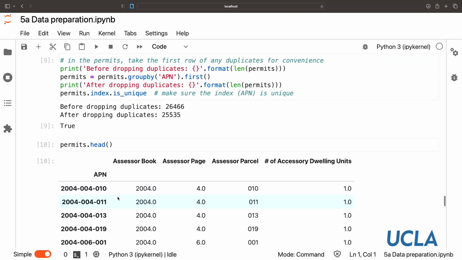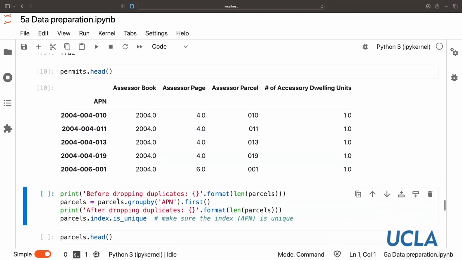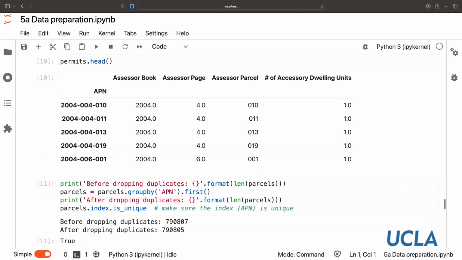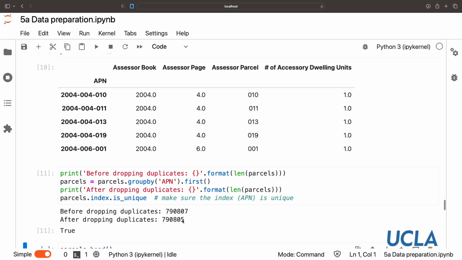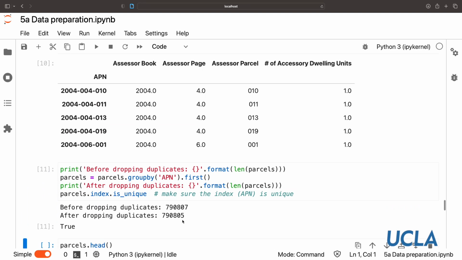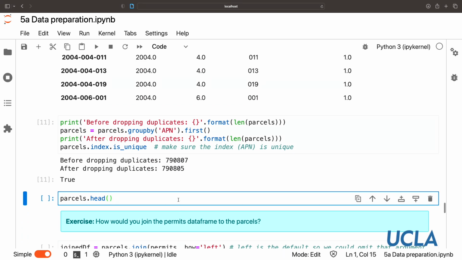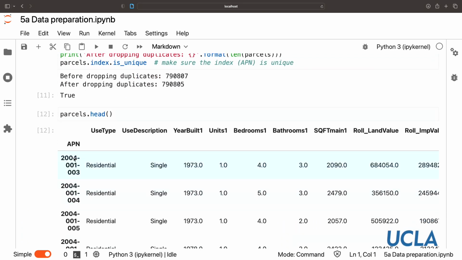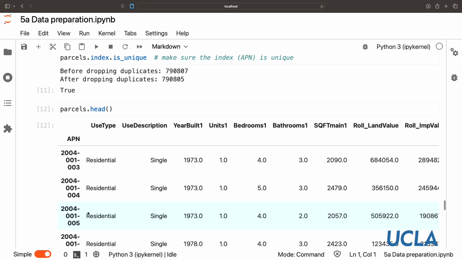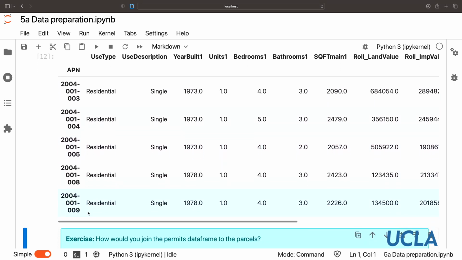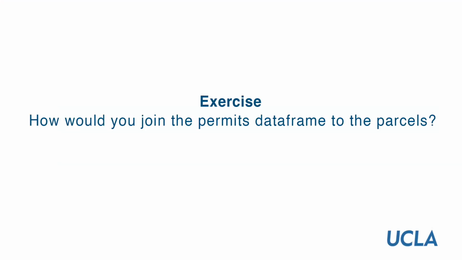So we have our APN as the index now. And we drop just 2 parcels. Okay, so in an analysis of this scale, that's not something that I'm going to worry about, what's causing that. And we also have now APN as the index, so we can now proceed with our join. So pause the video here, see if you can figure out the join for yourselves.